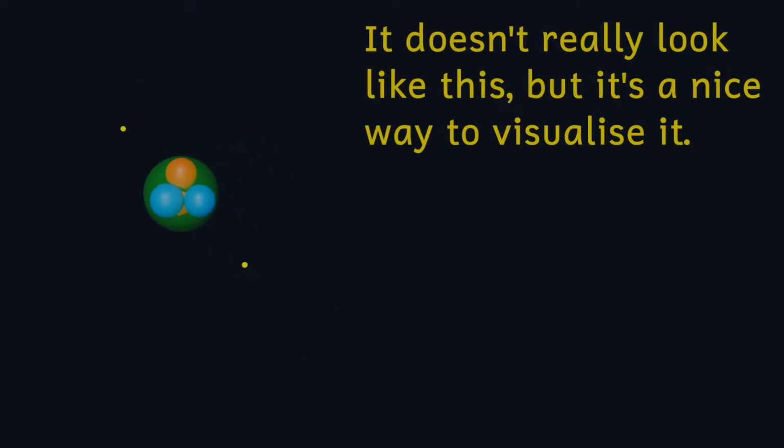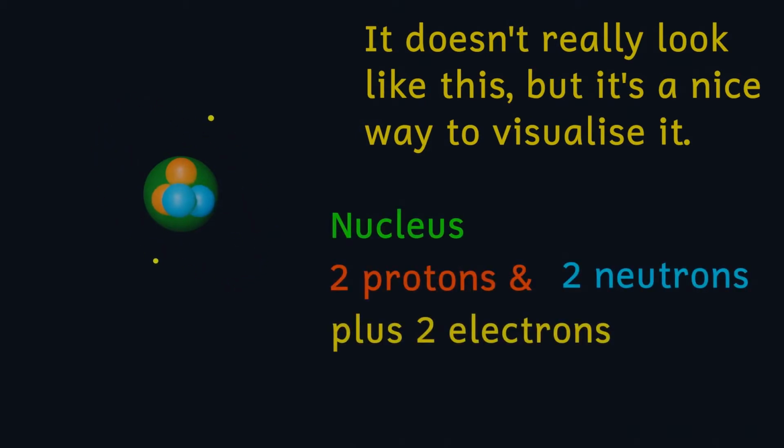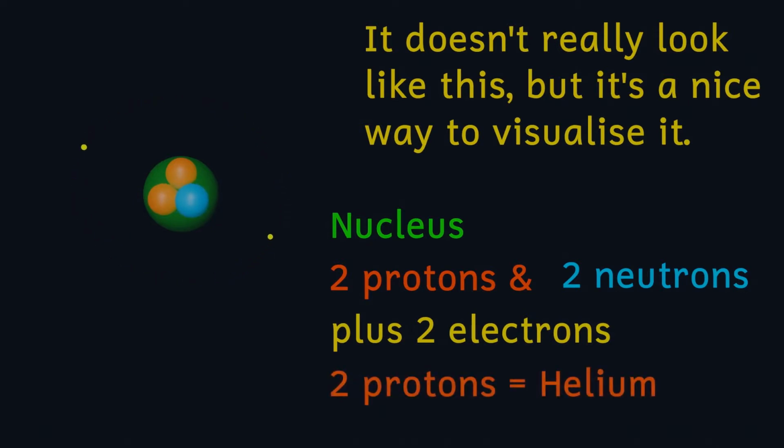An atom consists of a nucleus which contains protons and neutrons, and orbiting the nucleus are electrons. The number of protons in the nucleus is the same as the number of electrons orbiting the nucleus. The number of neutrons in the nucleus is quite often similar to the number of protons, but it doesn't have to be. What makes different elements different is the number of protons and electrons in each atom.